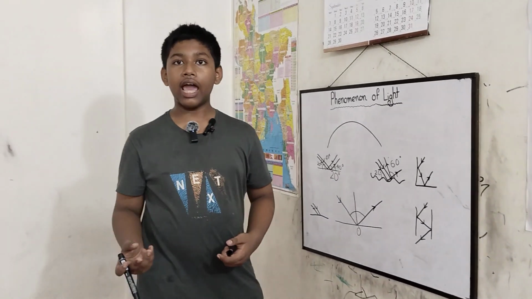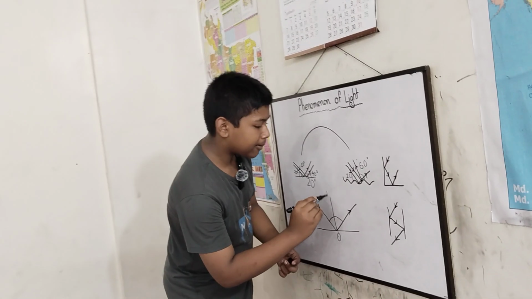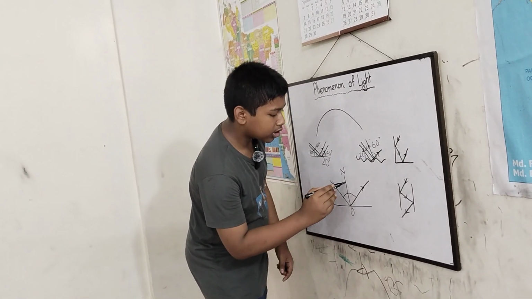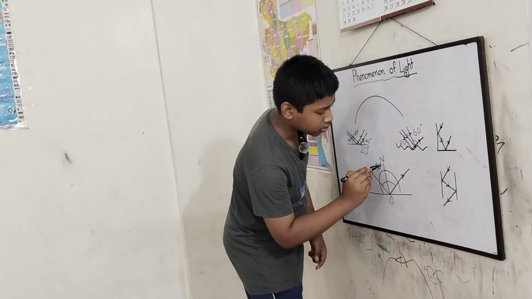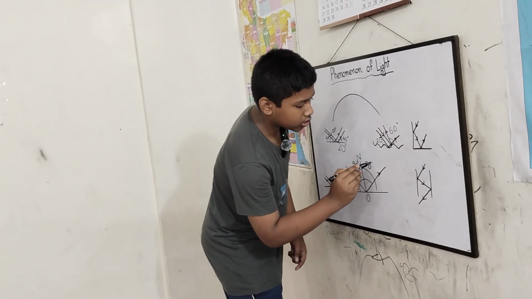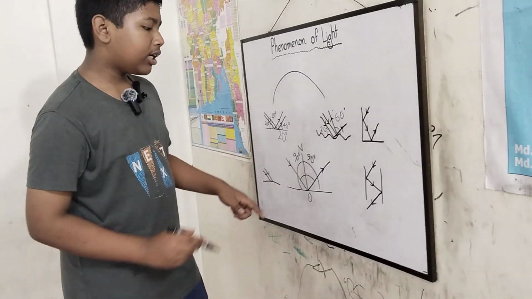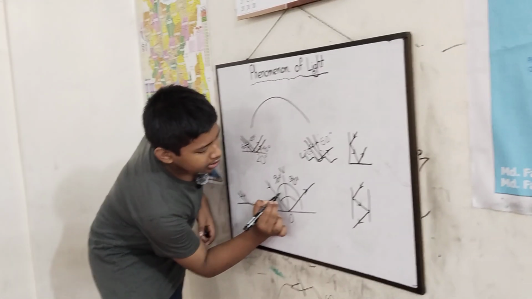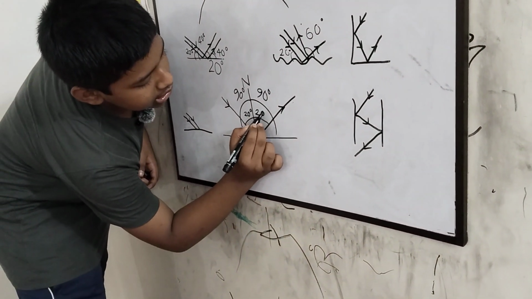But how do we measure the angle of incidence and the angle of reflection? We have to create a normal perpendicularly to divide both 90-degree angles here. You see, these are 90-degree angles. We have to divide those by making a normal. Now let's say it was 20 degrees here, it will always be 20 degrees there.